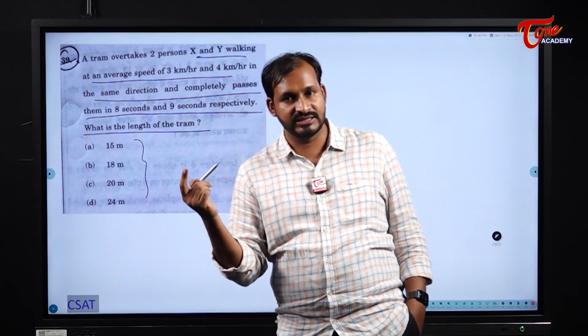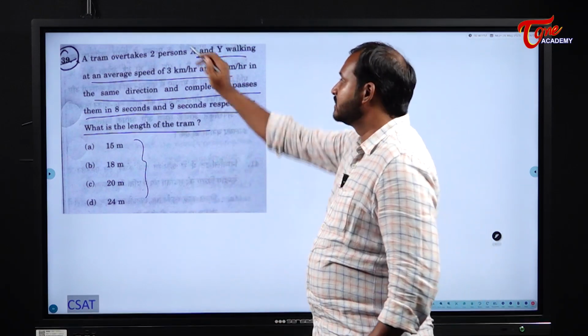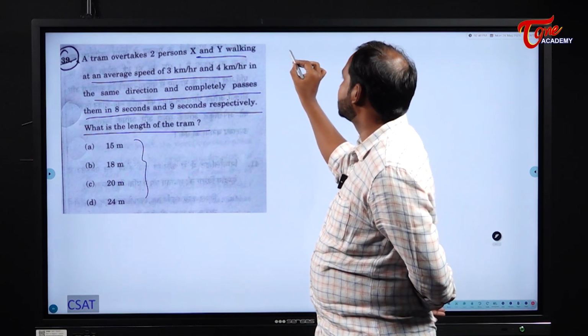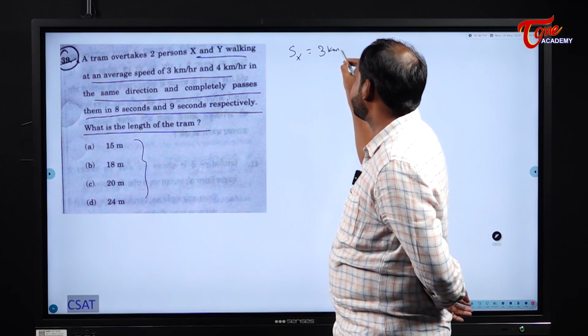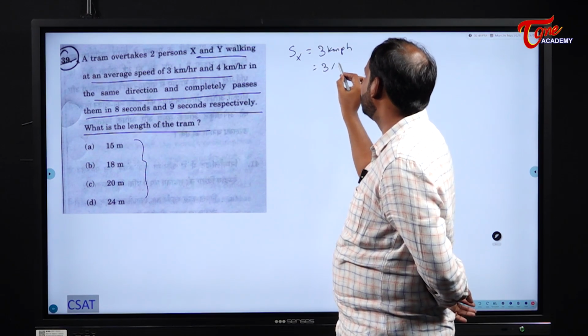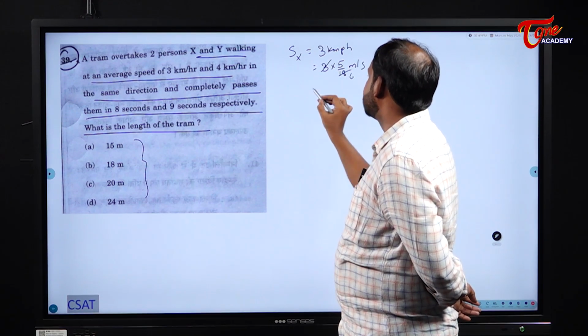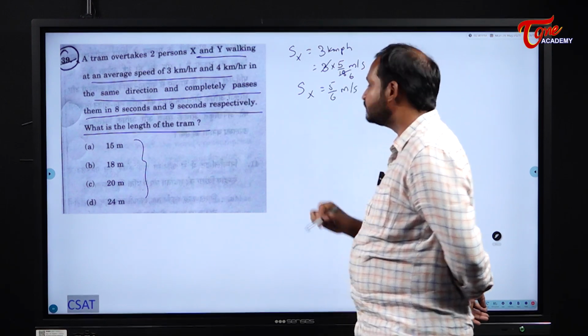My first suggestion is always that you should convert kmph into meter per second. So when you convert that into meter per second, what does it become? Speed of X: they gave 3 kmph. So this becomes 3 into 5 by 18 meter per second, so speed of X becomes 5 by 6 meter per second.